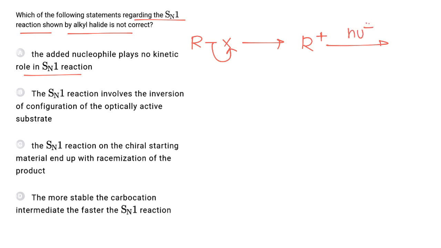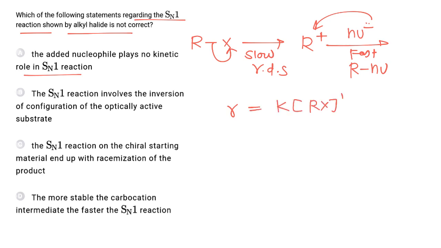Now the nucleophile will combine with the carbocation in the second step. The first step is slow and hence is the rate determining step, while the second step is fast. Now in the rate determining step only the alkyl halide is involved, so the rate of reaction depends only on the nature of the alkyl halide and is independent of the nature of the nucleophile, and hence option A is correct.